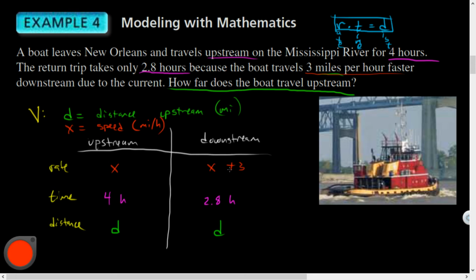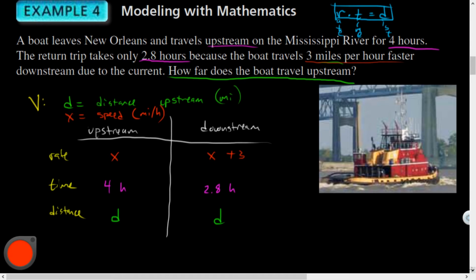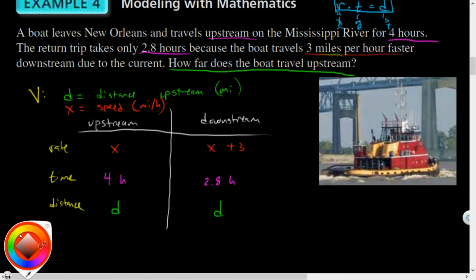So x and x plus 3, right? If you're traveling 15 miles an hour upstream, you're traveling 18 down. Let's see if I can write an equation combining all of this information. For my equation, rate times time equals distance. So x times 4 is equal to distance.